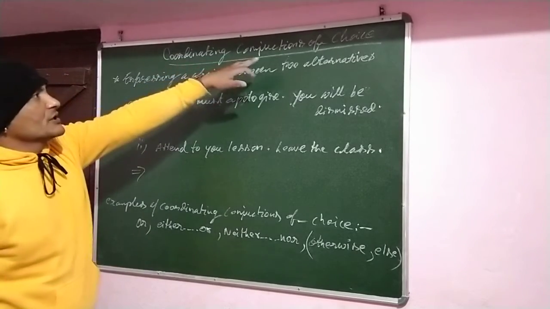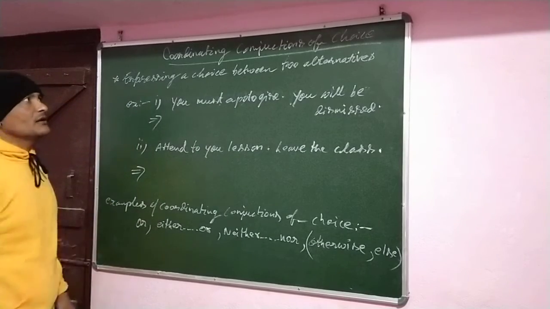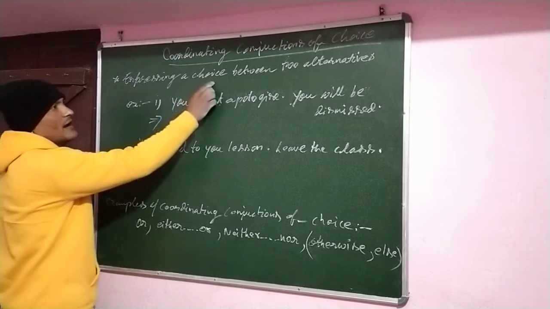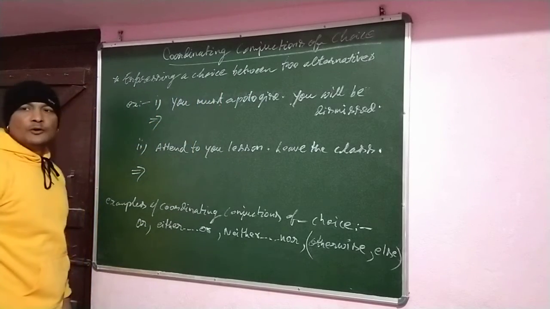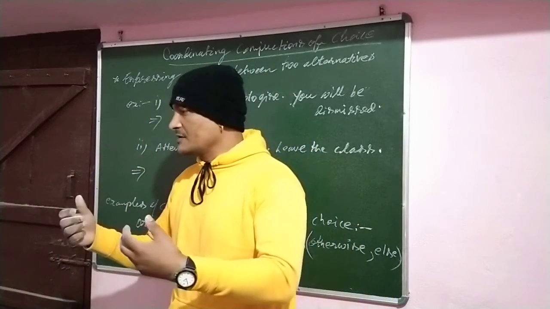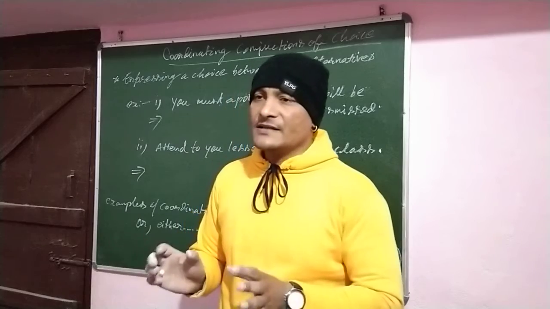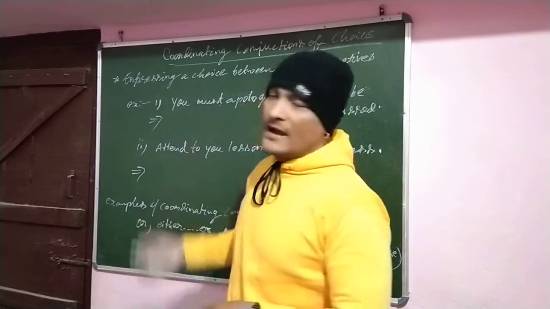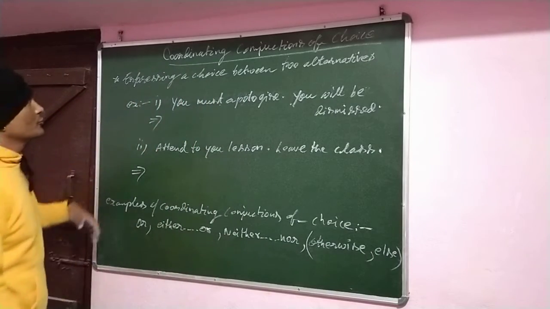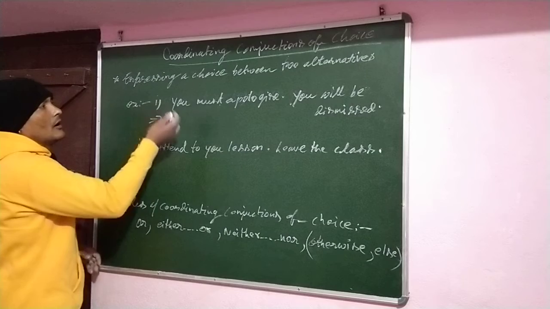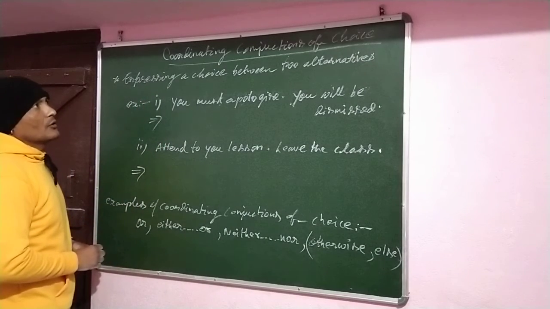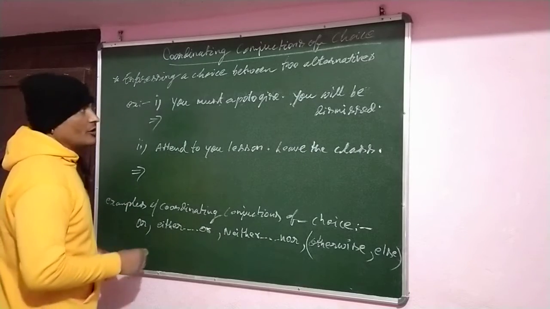Now, coordinating conjunction of choice. The second type is the coordinating conjunction of choice. It means expressing a choice between two alternatives. In a sentence, two different statements present a choice, so in such cases we use a coordinating conjunction of choice. How do we identify whether it is a choice statement or not?